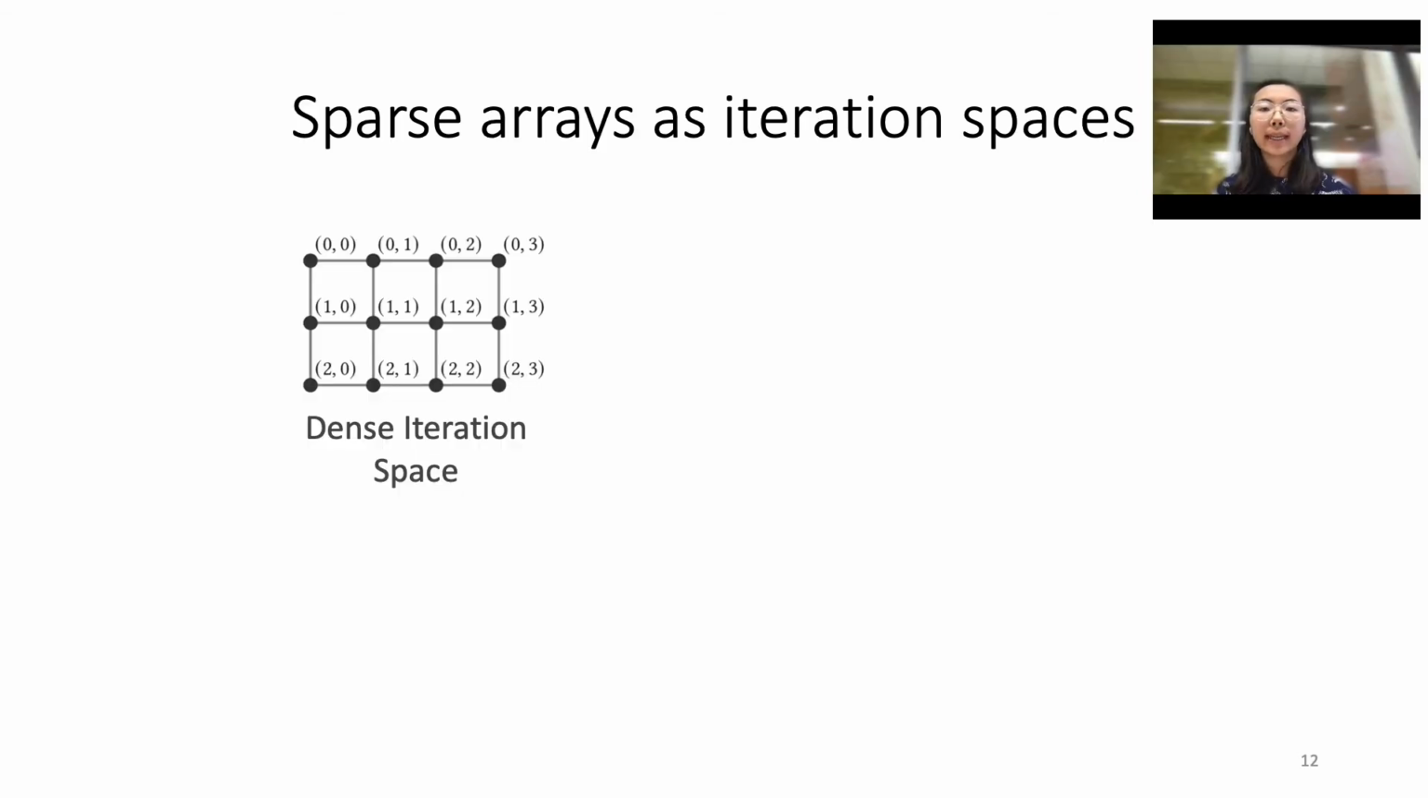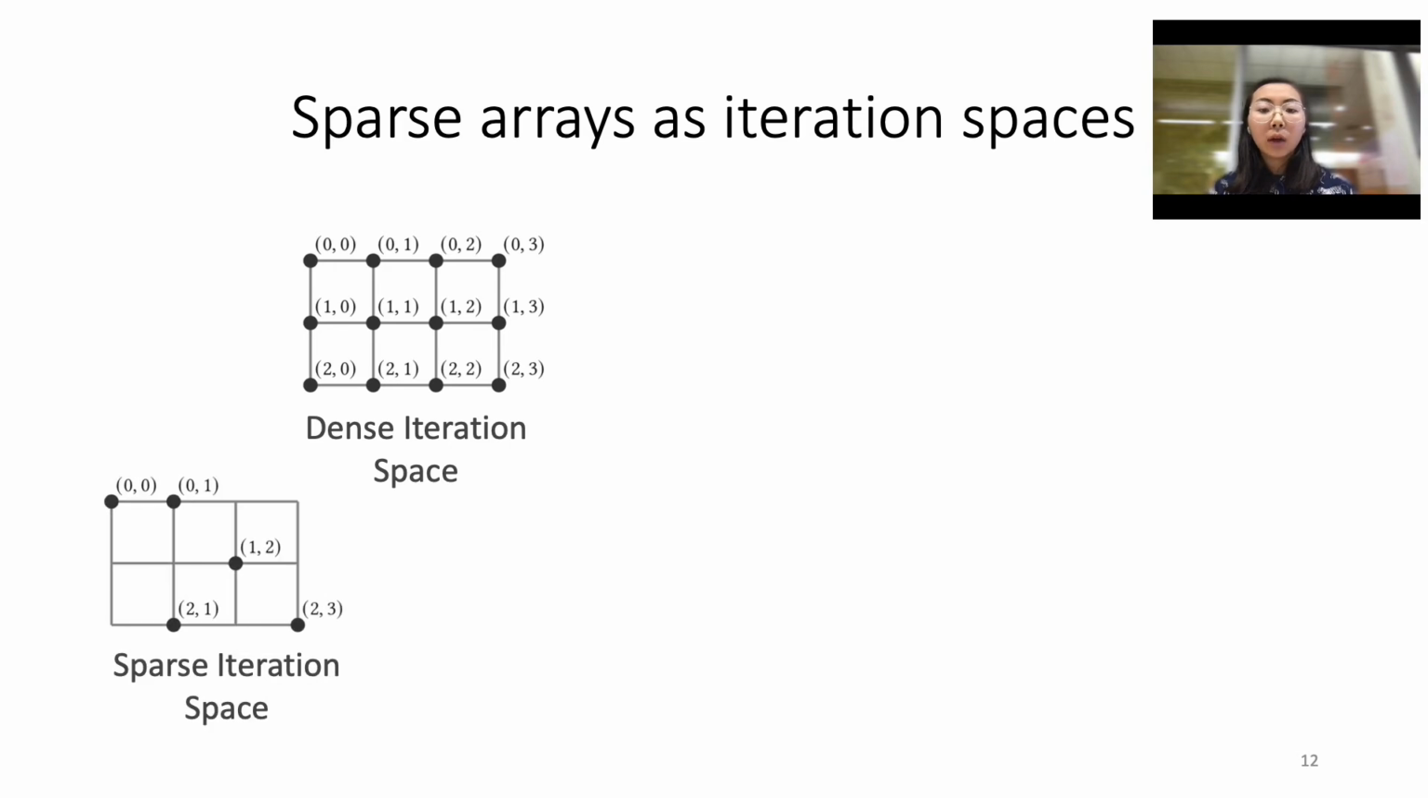So what exactly is an iteration space? Let's consider a 3x4 dense matrix, and this matrix can be represented as a uniform grid of points. We call this the dense iteration space. Now let's consider a 3x4 matrix that is sparse. Every explicitly defined value within this matrix is still a point in this grid. However, all of the inferred fill values are removed from this grid. We call this the sparse iteration space.